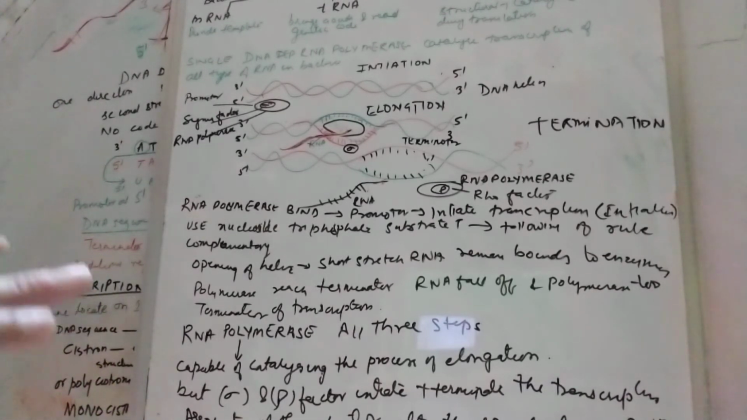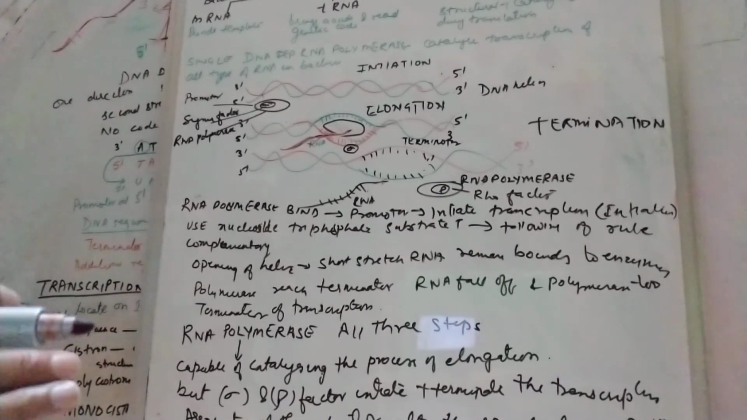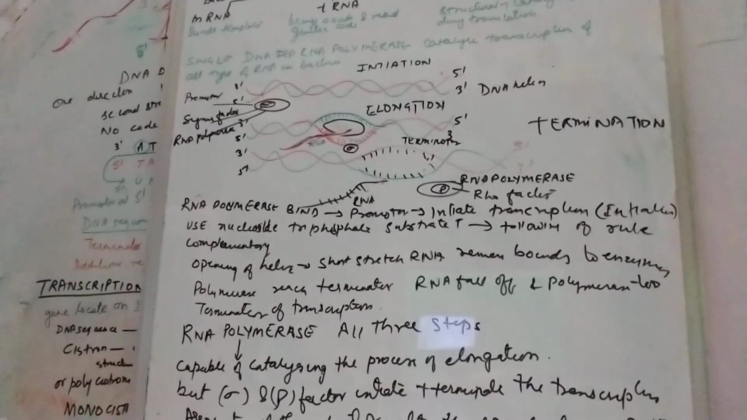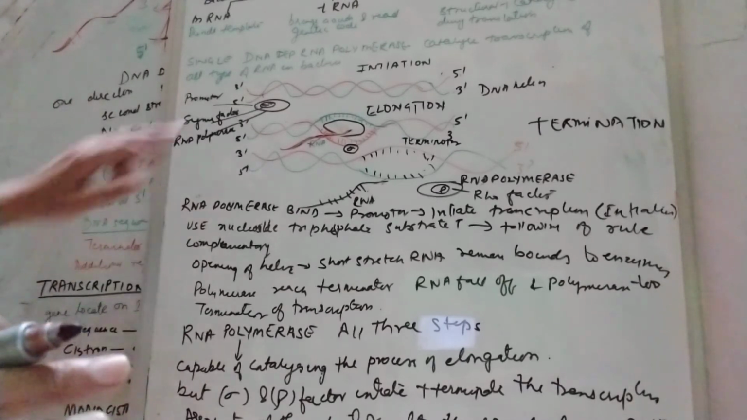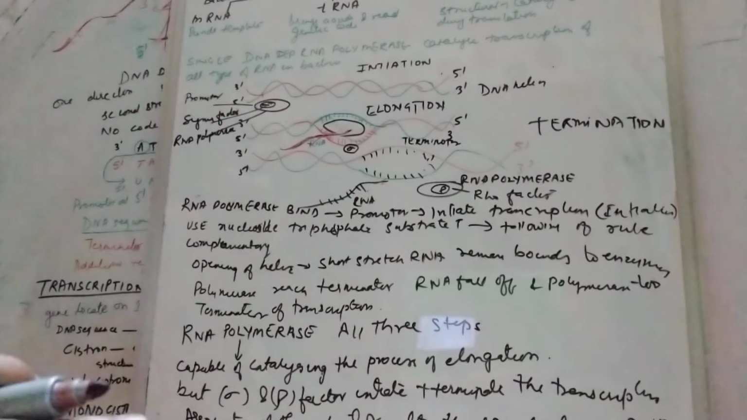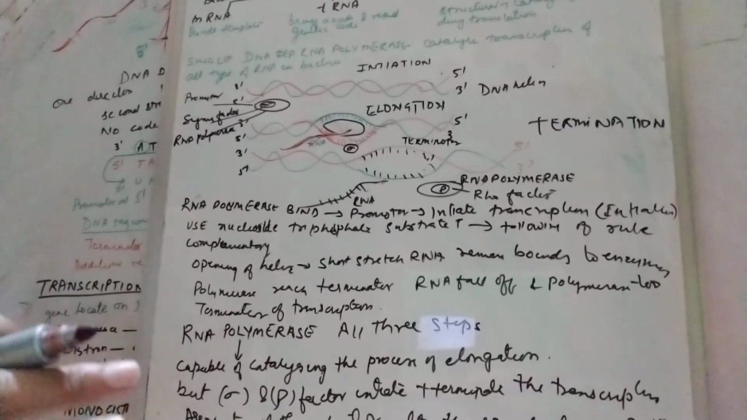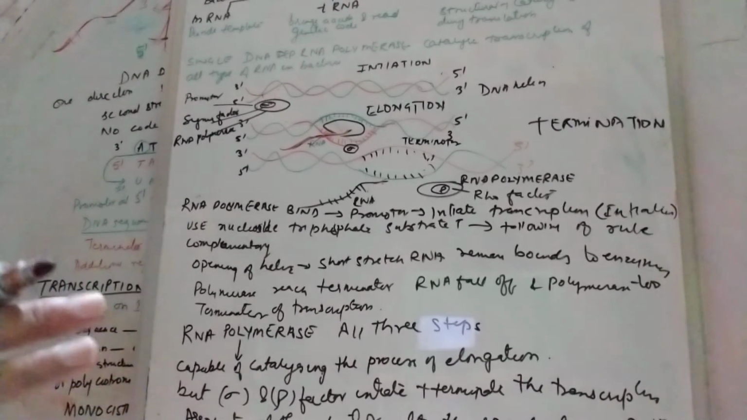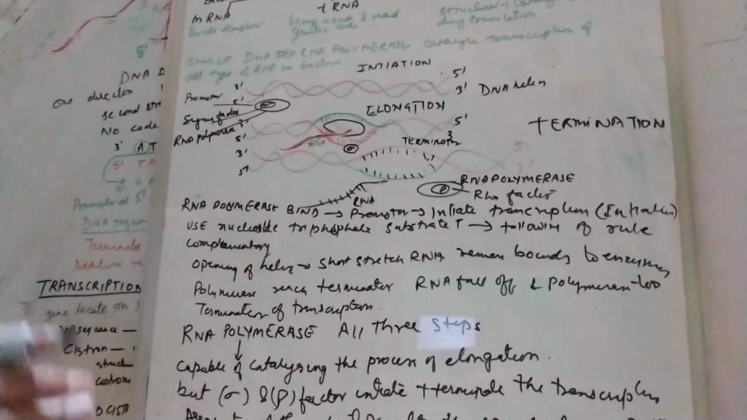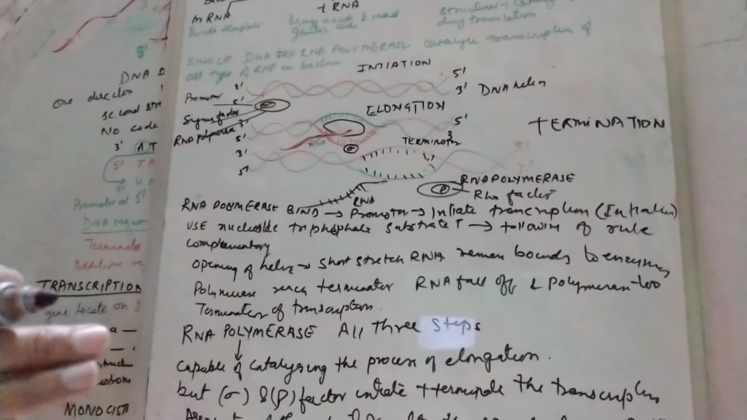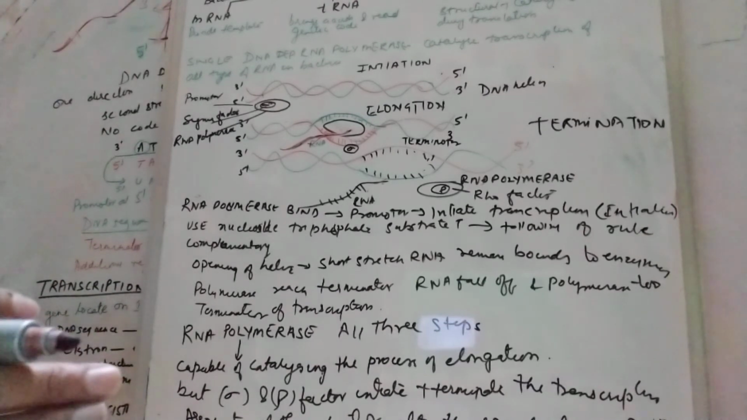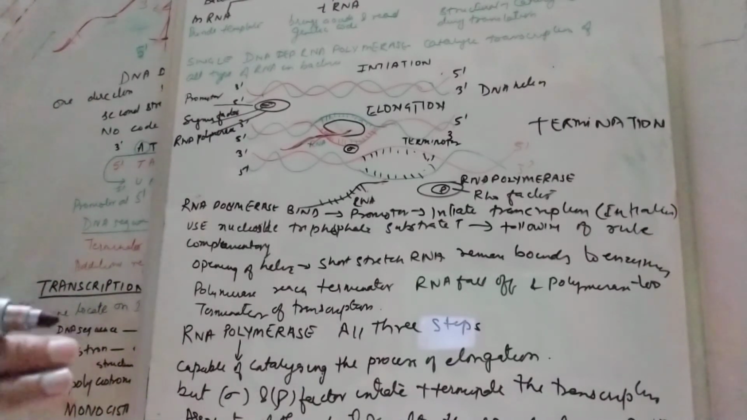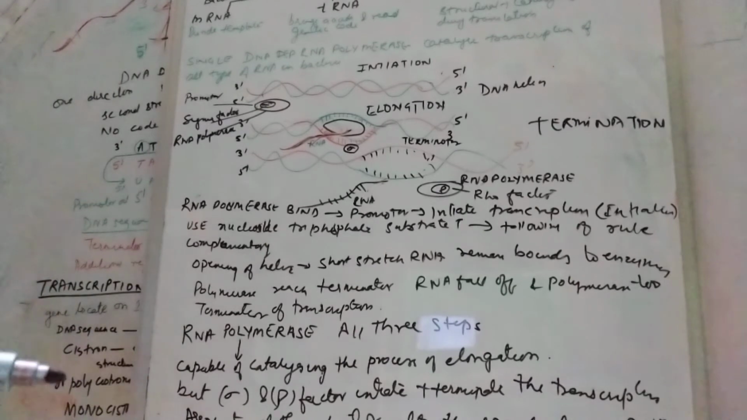So RNA polymerase binds to the promoter first and initiates the process of transcription, which is known as initiation. After that, it uses nucleoside triphosphate, which we have already discussed, which acts as a substrate as well as providing the energy. It uses a nucleoside with a nitrogenous base as a triphosphate substrate, following the rule of complementarity. That means the RNA which is formed is complementary to the DNA template.